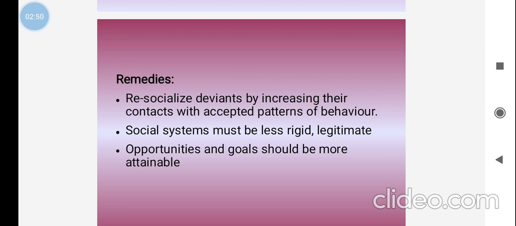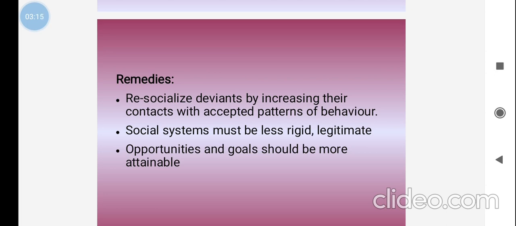Those who violate or deviate from normal behavior must increase their contacts with accepted patterns of behavior.